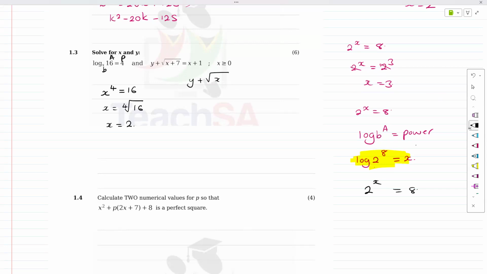We would be able to solve this quite simply. x is greater than or equal to 0, that's fine. This is root of 2 plus 7 equals 2 plus 1. Guys, I'll simplify. 2 plus 7 is 9, root 9 is 3. So this is y plus 3 equals, this would be 3 as well.